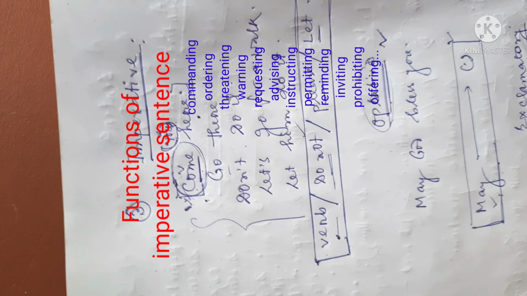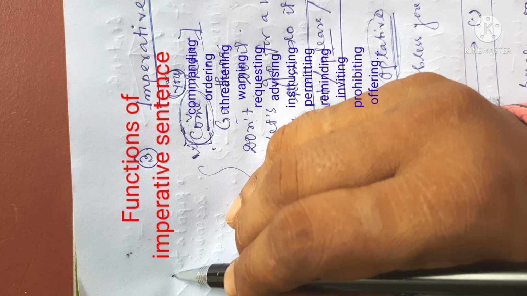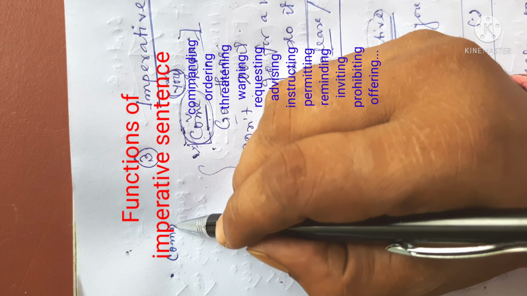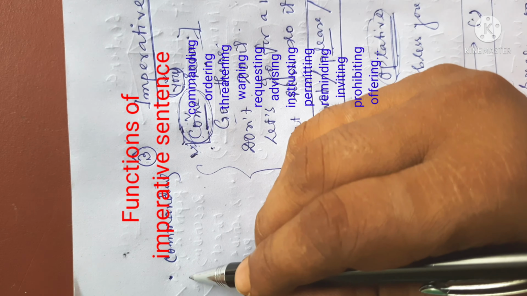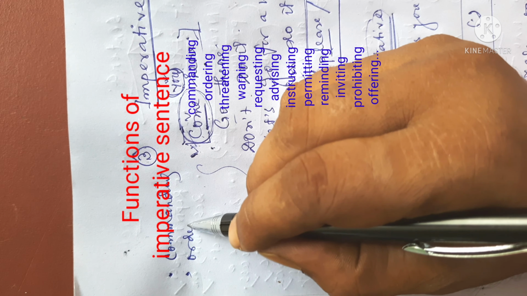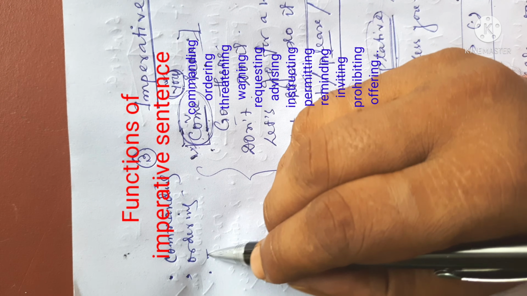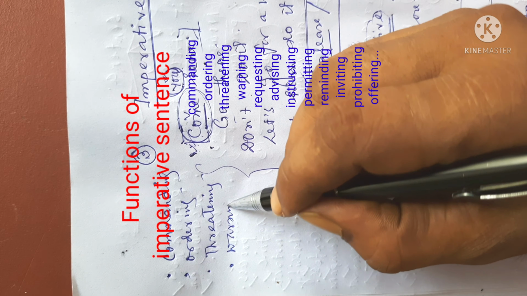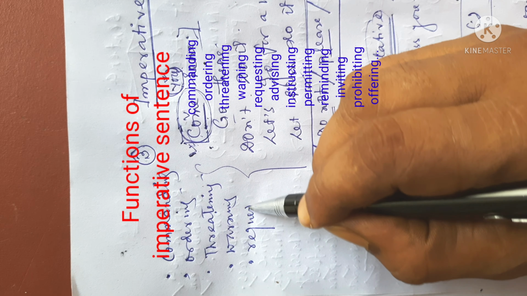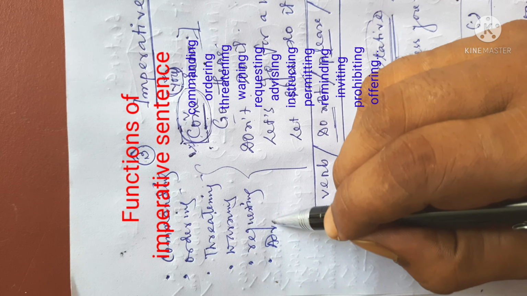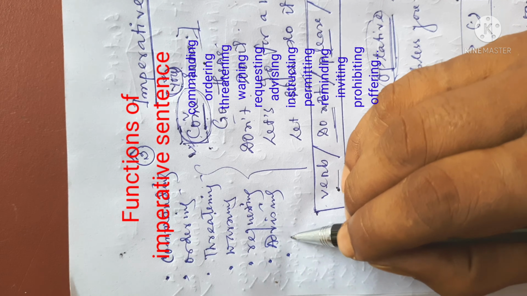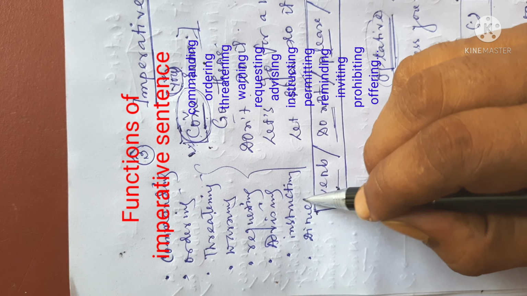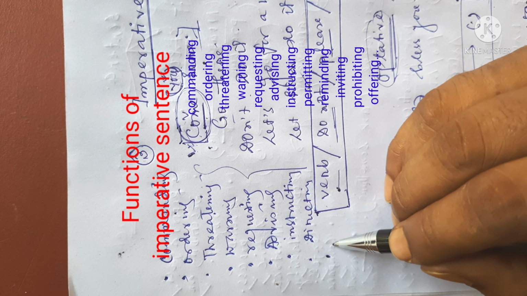This type of sentence has many functions, such as, first of all, this type of sentence may be used to express commanding, ordering, threatening, warning, requesting, advising, instructing, directing, reminding something,